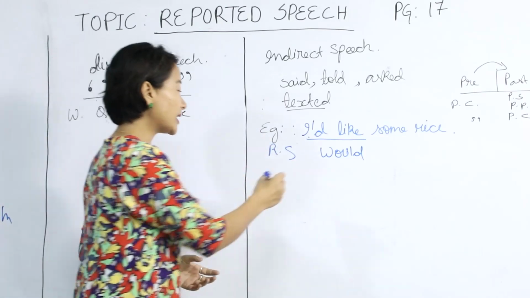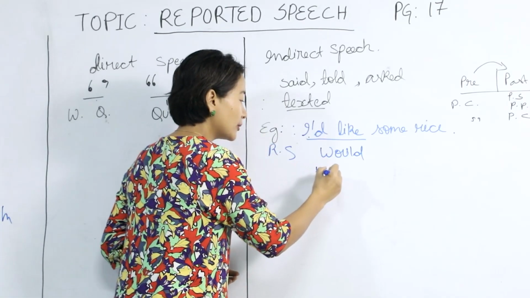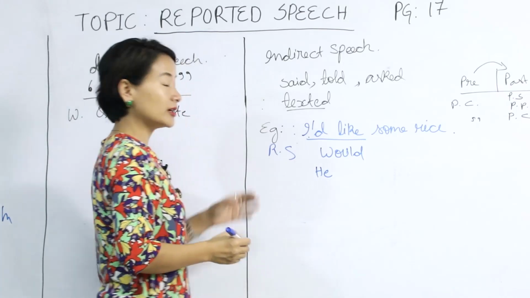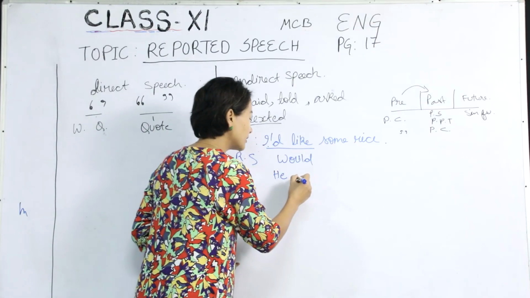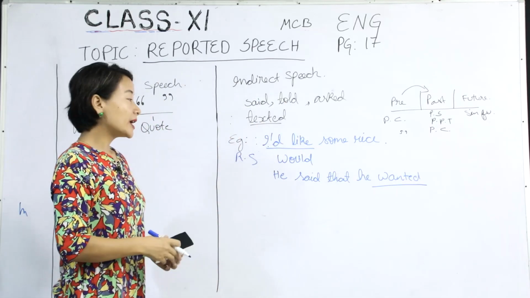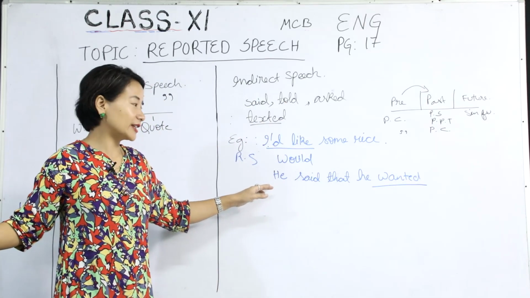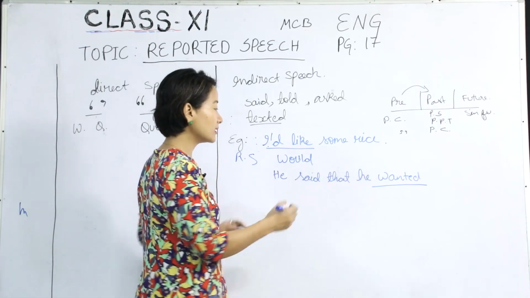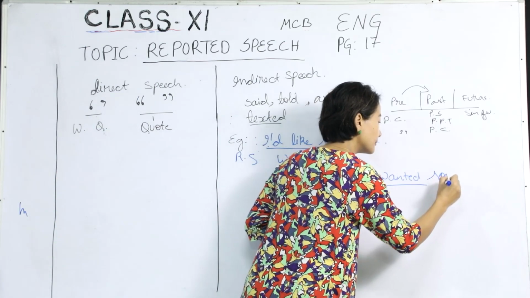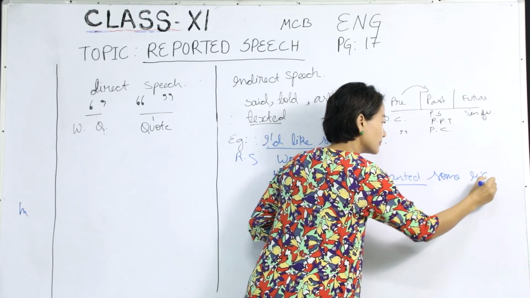However, you can also say, so we have taken the case of John, so it would be he. So in this case, he said that he wanted some rice.